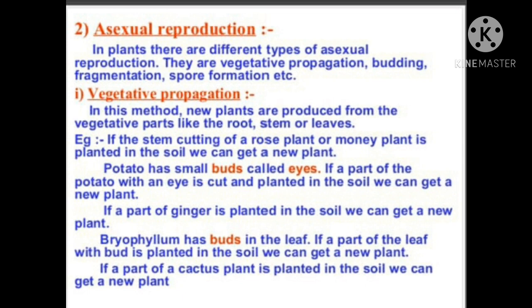Bryophyllum. The Bryophyllum plant is also called patharchat in Hindi. It has buds in the leaf. If a part of the leaf with a bud is planted in the soil, we can get a new plant. If a part of a cactus plant is planted in the soil, then we can get a new plant. So here we can grow a new plant from the vegetative parts. These are the methods of vegetative propagation.